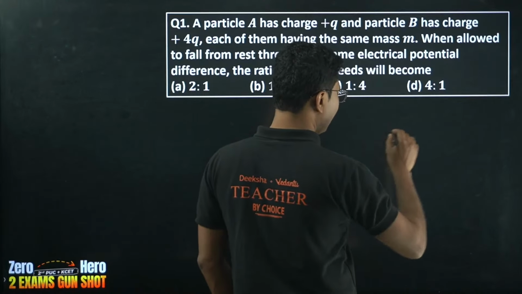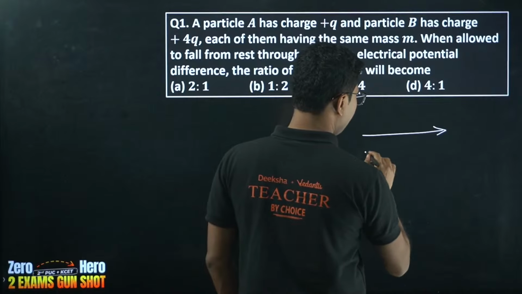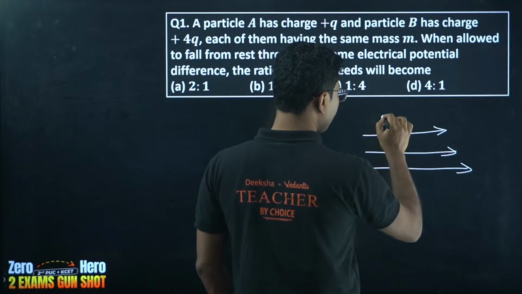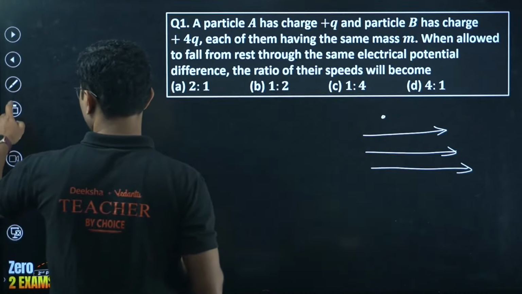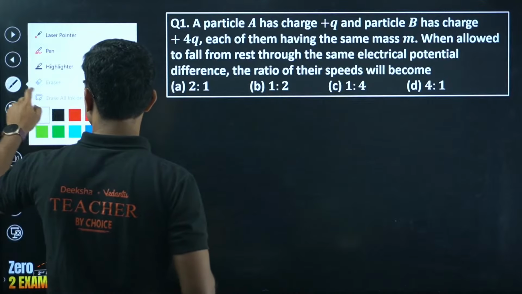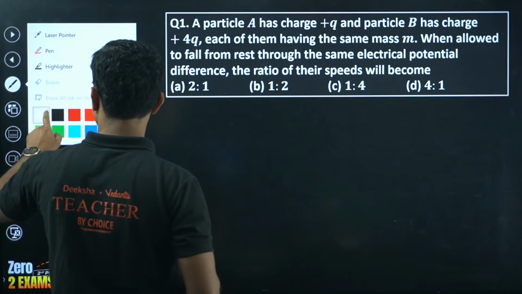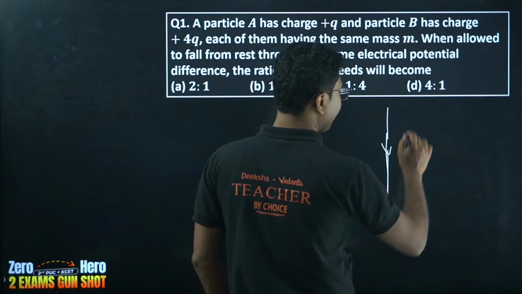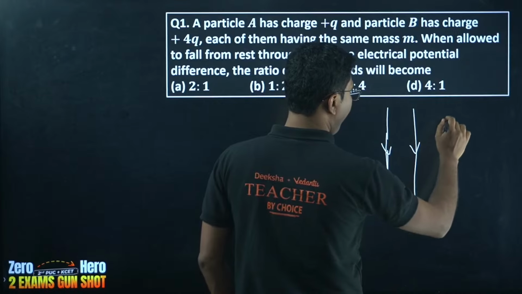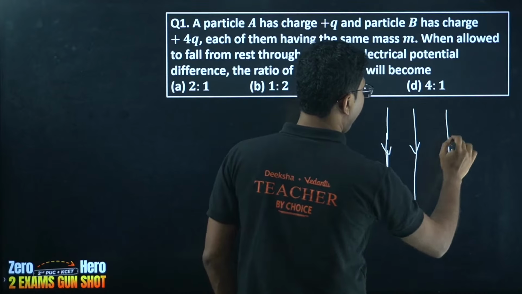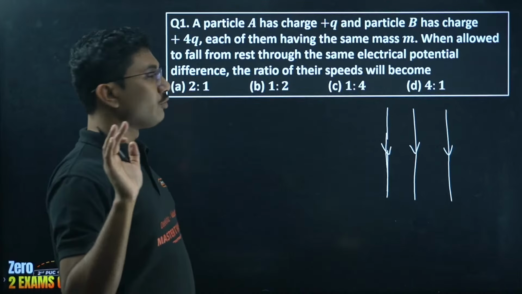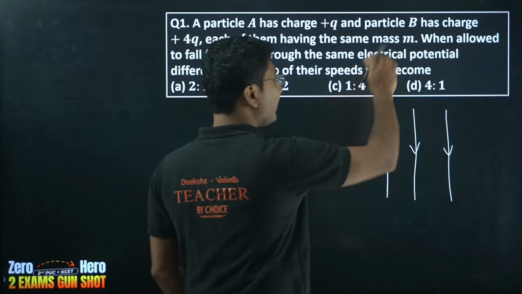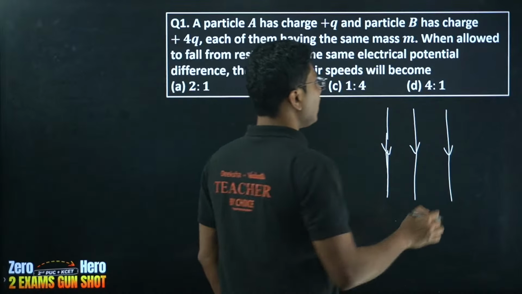So we have some electric field. The charges are allowed to fall through the electric field. Suppose the electric field is in this direction, no gravitation by the way. We are not considering any gravity, we are only considering the electric field, even though mass is given. So this is the electric field.